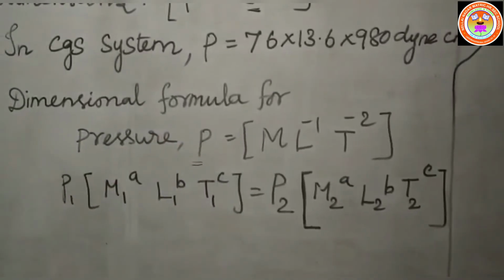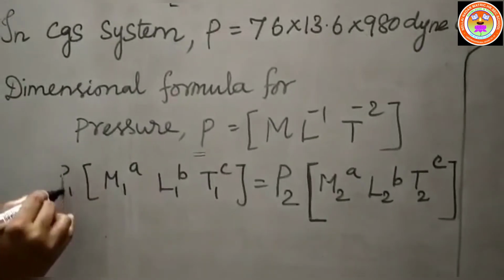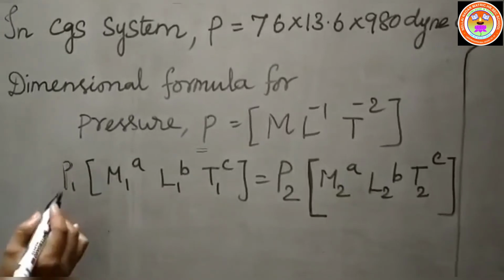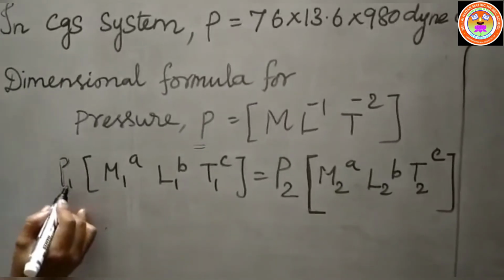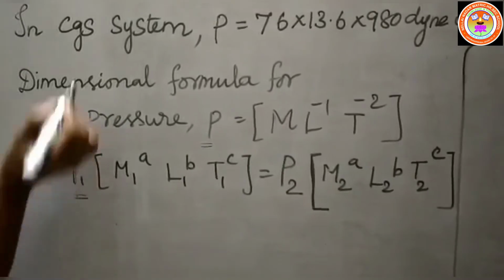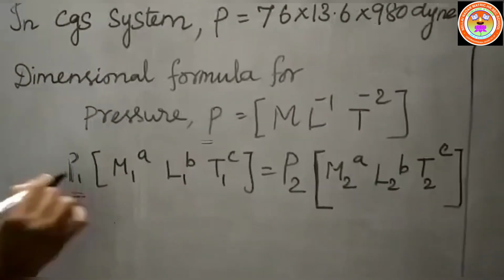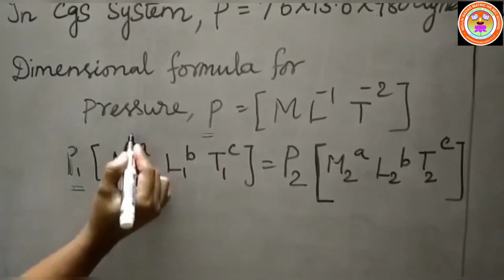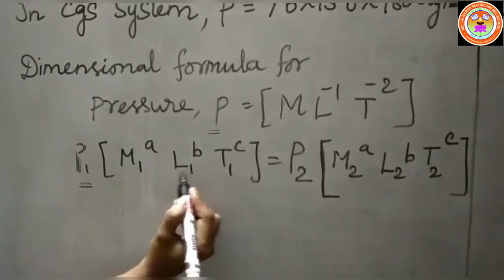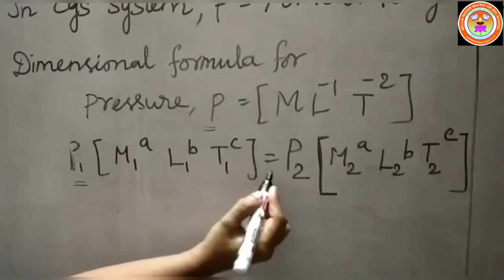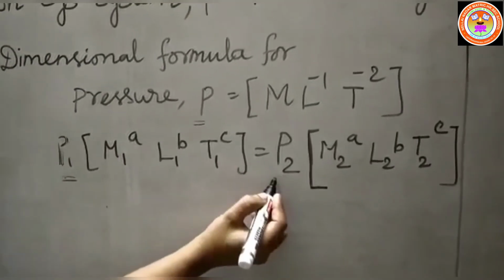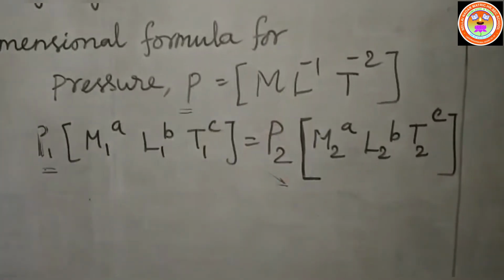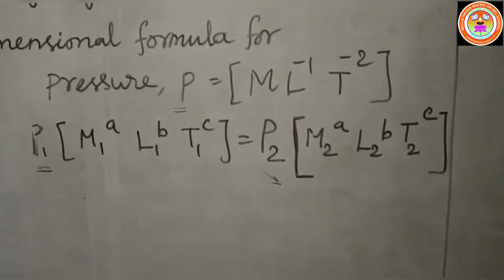First we have to take the quantity, and also we have to write the dimensional formula. It is a product only we have to write. So P1 is taken as the pressure in the CGS system. P1 into the dimensional formula, we have to write M1 power a, L1 power b, and T1 power c, is equal to P2, where P2 is taken as the pressure in the SI unit. So P2 into M2 power a, L2 power b, and T2 power c.